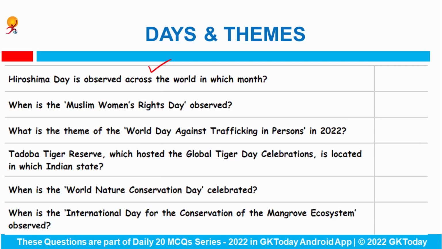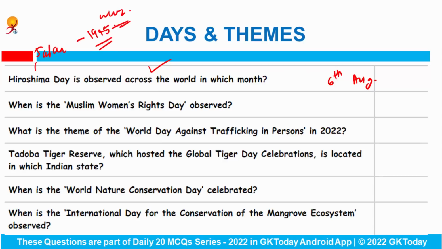Hiroshima Day is observed across the world in which month? So this day is observed on 6th of August to commemorate the atomic bombing of Hiroshima, which lies in Japan, in the year 1945 at the end of World War II.